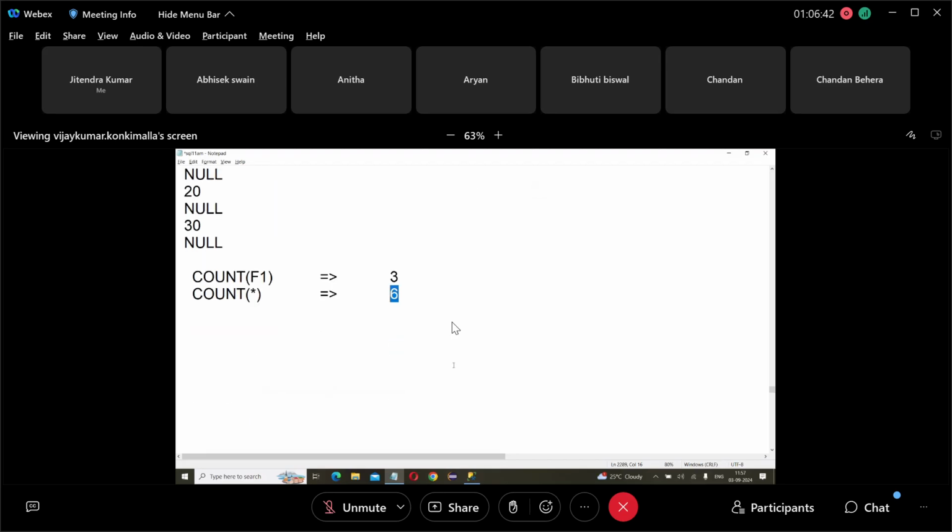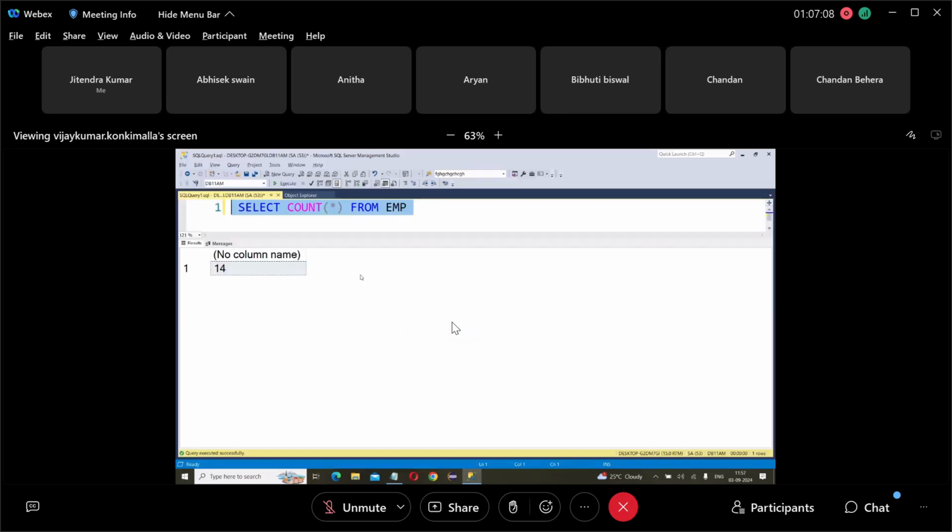Okay, then now, for example, I want to find out how many employees joined in 1981. Select count star from EMP will count how many rows are in the EMP table, but we are asking for the number of employees who joined in 1981. Then you have to apply a where condition.